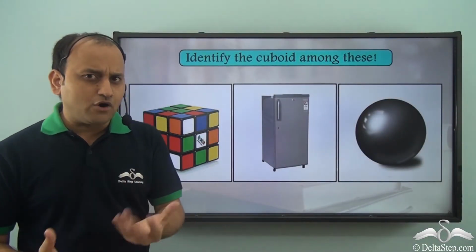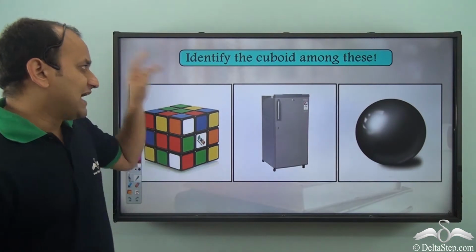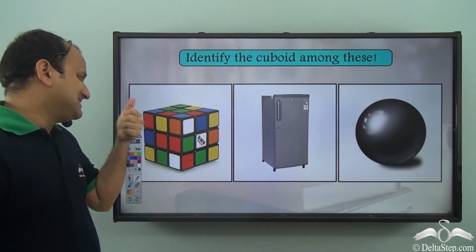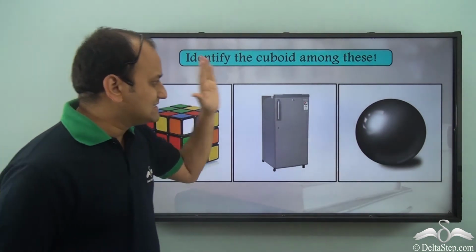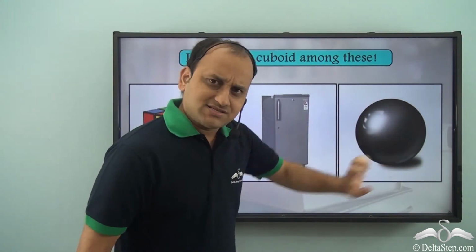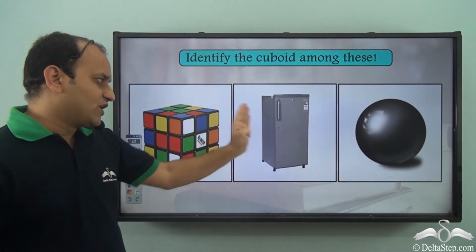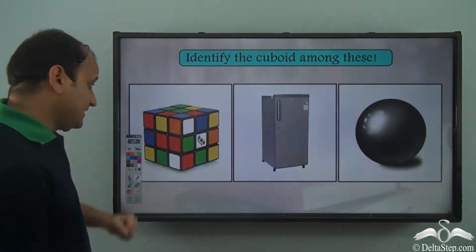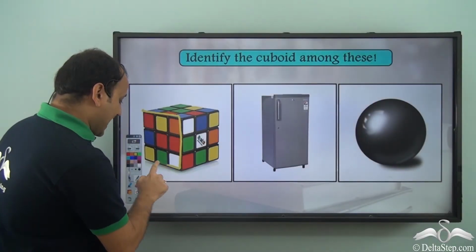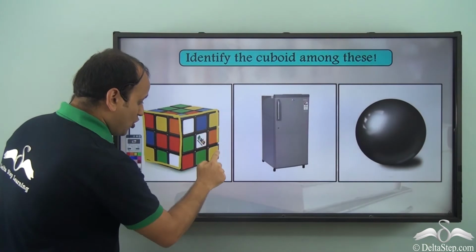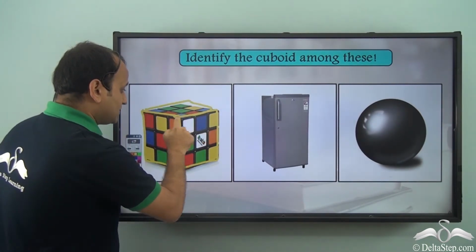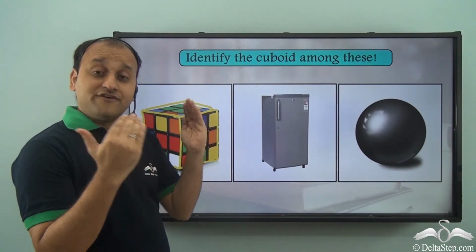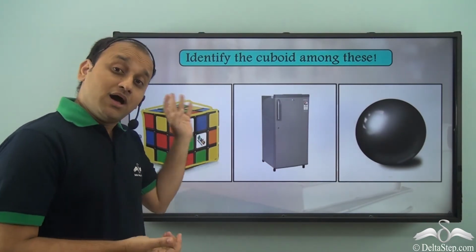Now that you have learnt about these new shapes, can you identify the cuboid among these? Is this a cuboid? Is this a cuboid? Or is this a cuboid? What do you think? Which one of them resembles a cuboid? Well, let's see. Now this has a square face. So all these are squares. So what exactly is this? It's a cube. So number of squares come together to form a cube.